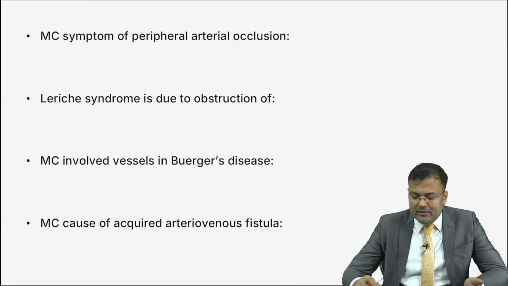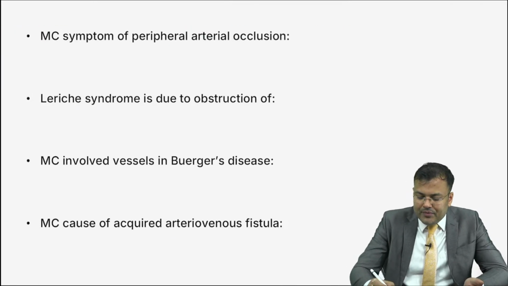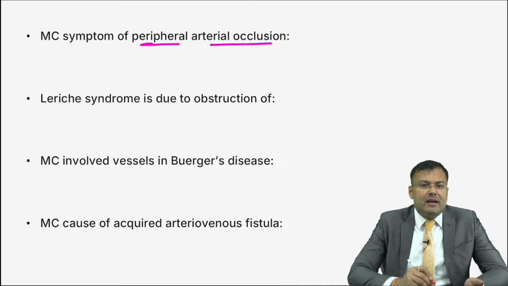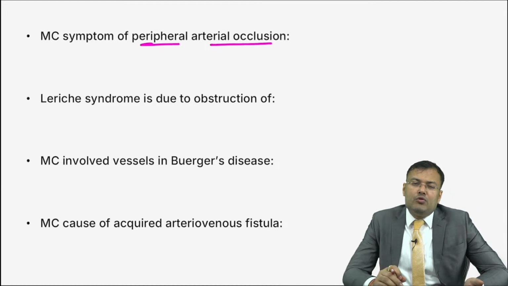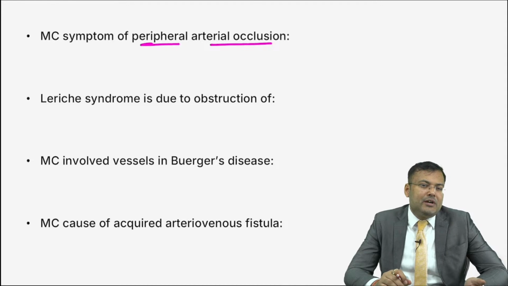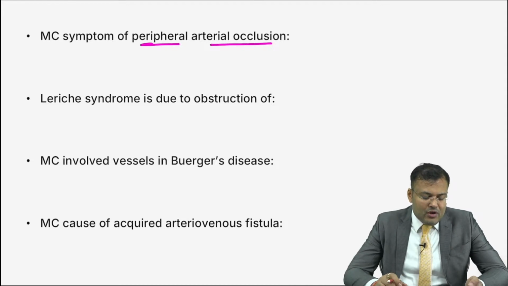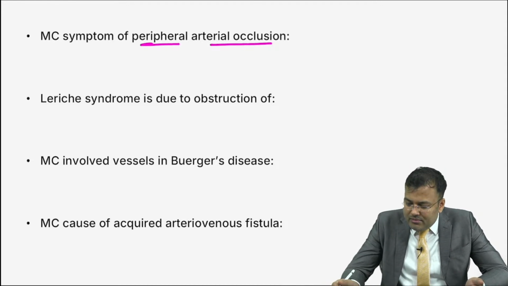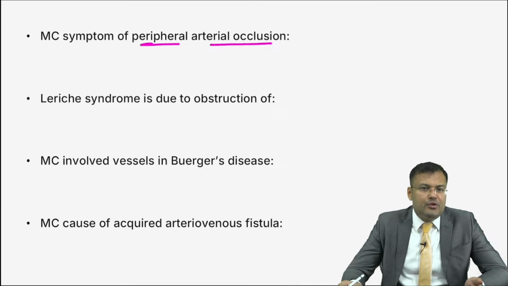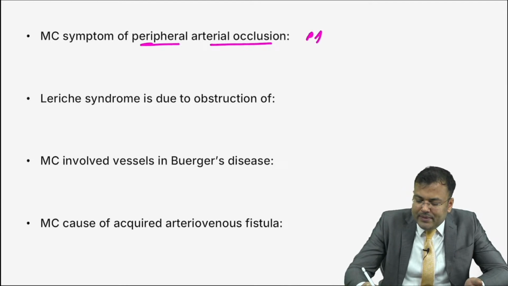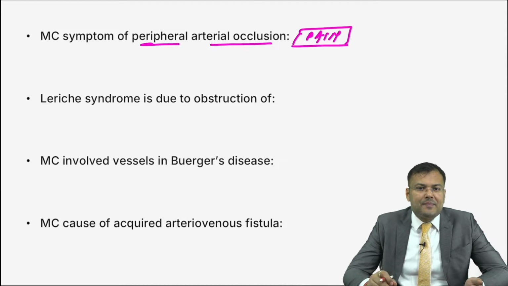Clear? Lymphoma. Next, most common symptom of peripheral arterial occlusion. If there is occlusion, obviously there is ischemia, and because of ischemia, what's the symptom? Pain. It is characterized by 5P: pain, pallor, pulselessness, paralysis, paresthesia. The most common is pain.